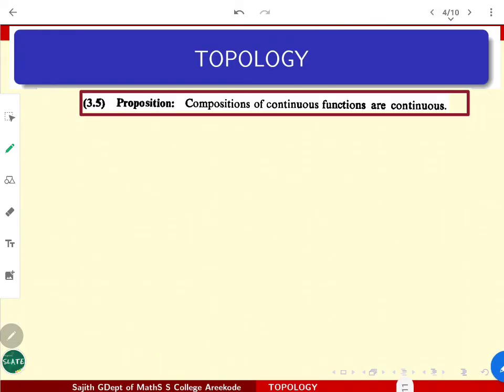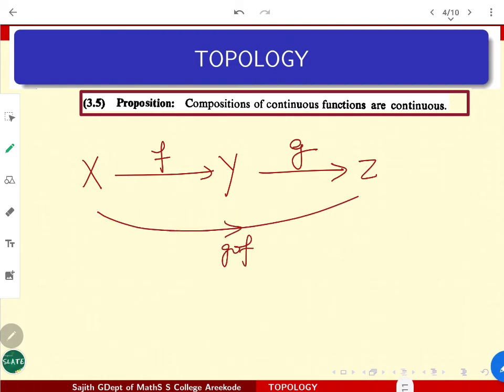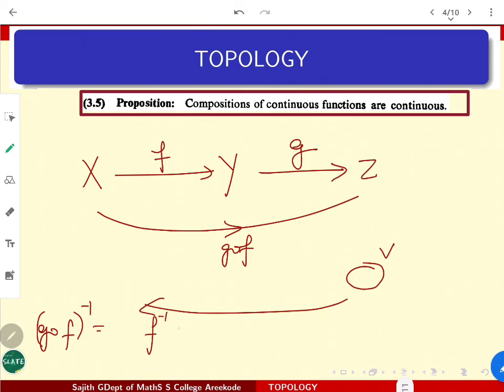This is what I'm going to look at now. I start with a topological space x. I take f from x to y, and from y to z I use g. Then the composition g dot f, why is it continuous? Take any open set v in z. You have to see what happens when pulling back. Pulling back means looking at g dot f inverse of v, which is f inverse of g inverse of v. First, look at g inverse of v.